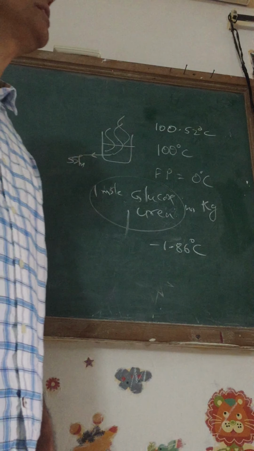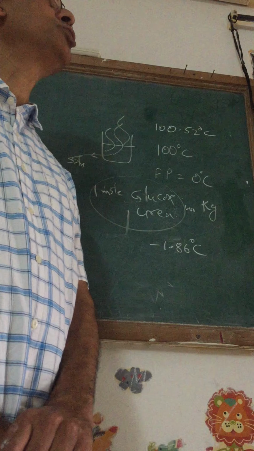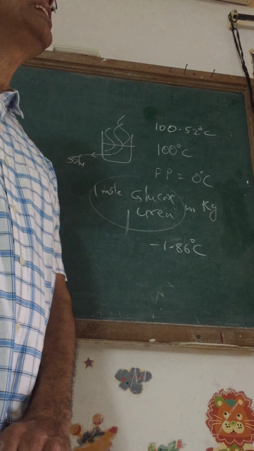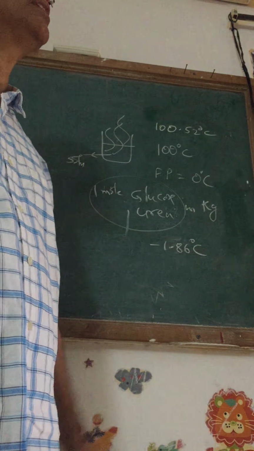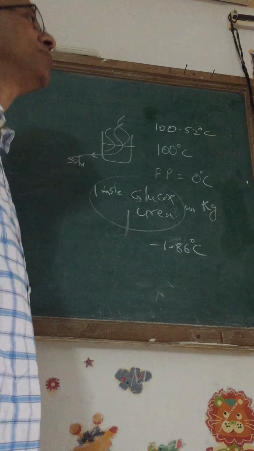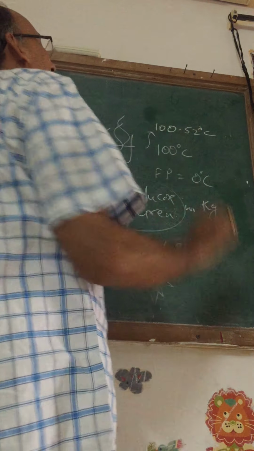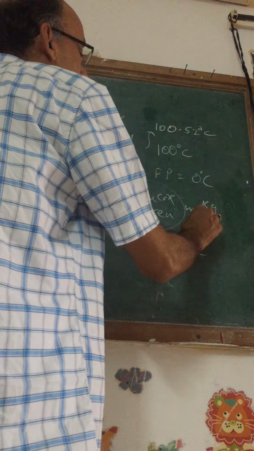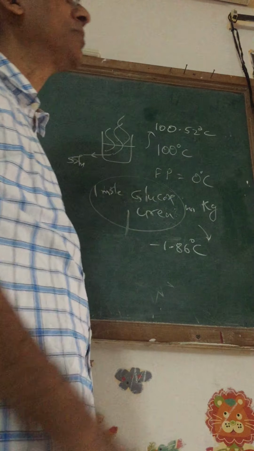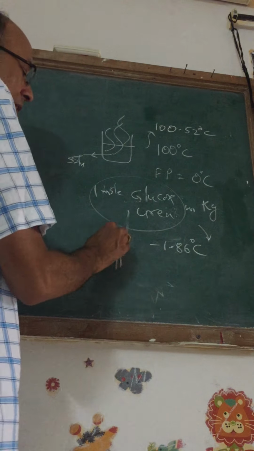Whenever I am dissolving a solute like glucose, urea, sucrose, anything that is a non-electrolyte that cannot conduct electric current, like this type of solute, the boiling point will get elevated and the freezing point gets depressed. Also, such solution can cause what is called osmotic pressure.